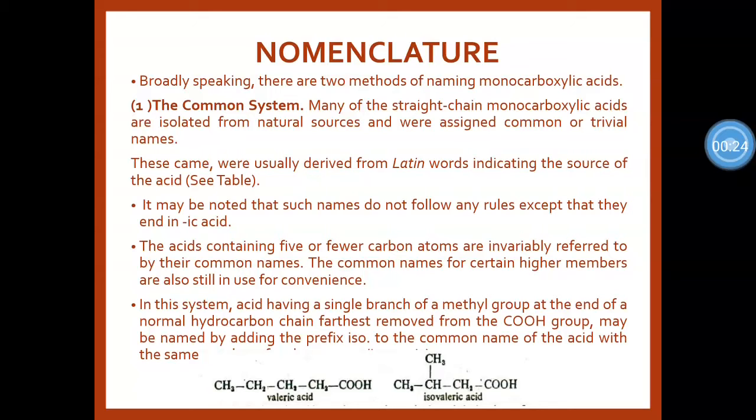In that, many straight chain monocarboxylic acids were isolated from natural sources and were assigned common or trivial names. These terms were usually derived from the Latin word indicating the source of the acid. So, according to the source, these names were given to the particular carboxylic acid under the common name system.